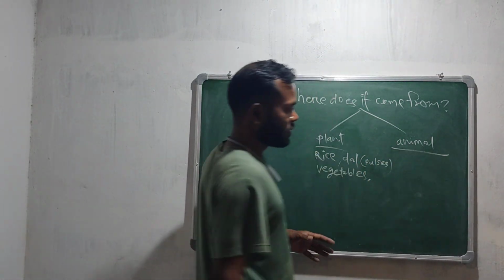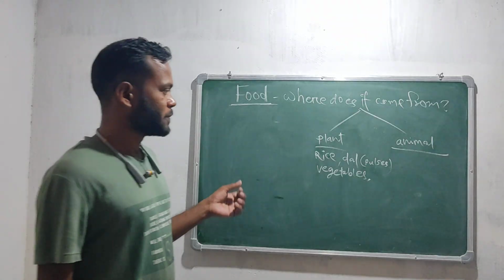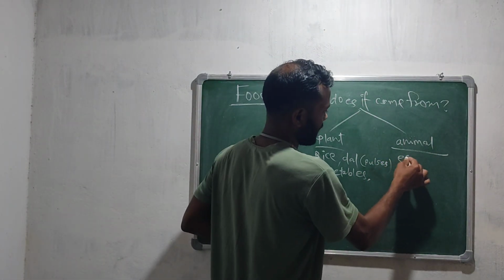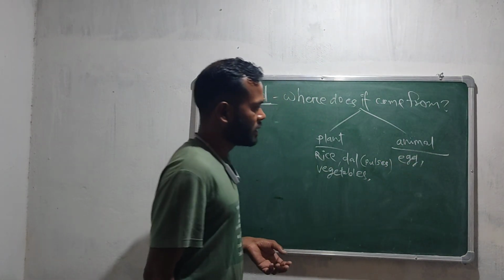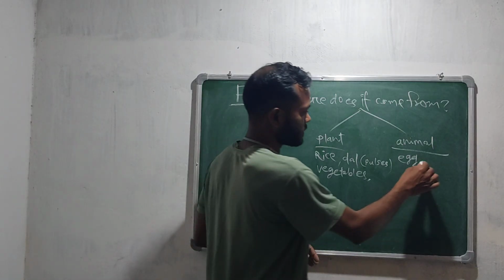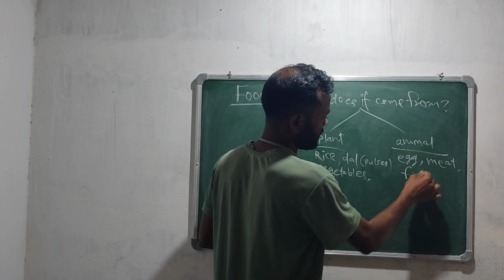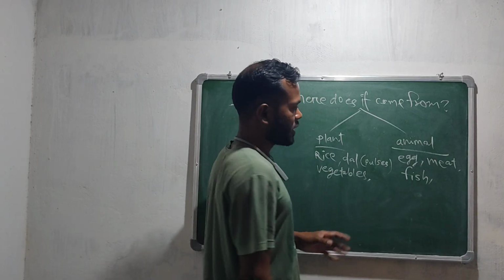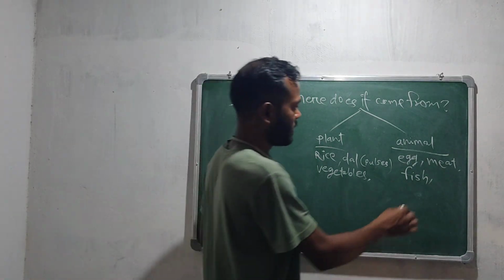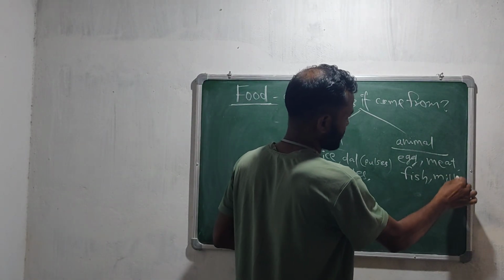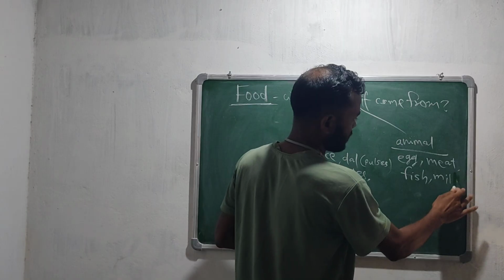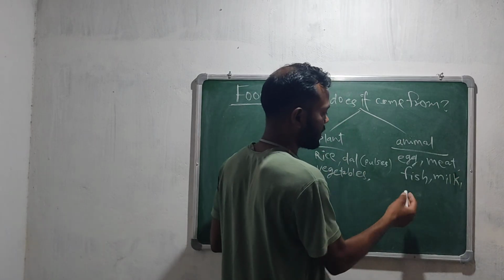And what are the foods that we get from animals? Like egg, then meat, like fish. These are the things that we get from animals. Milk also, we get milk from animals. And what are milk products?